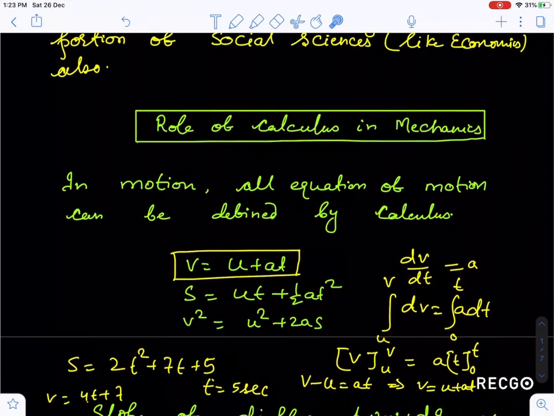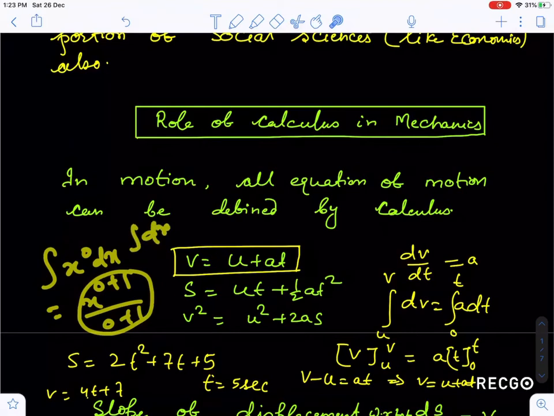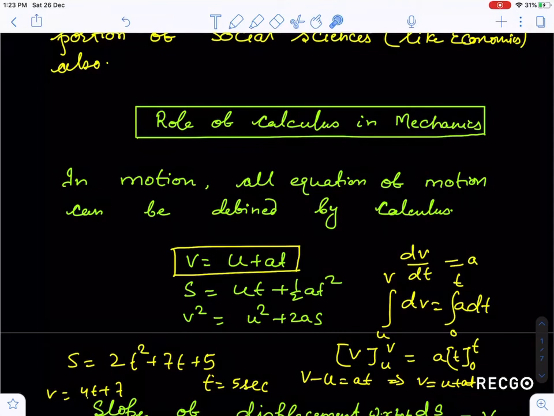When you integrate x to the power 0 dx, it is x to the power 0 plus 1 upon 0 plus 1, which is x. It means the integration of dx is x only. So the integration of dv is v, and the integration of dt is t. So v minus u, because you put the upper limit v and the lower limit u, is equal to a into t. So v is equal to u plus at.